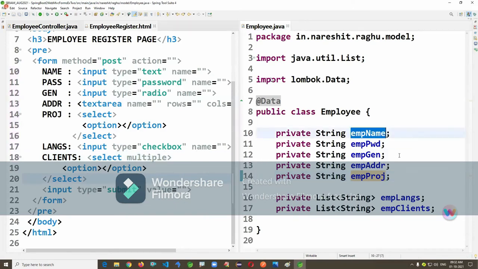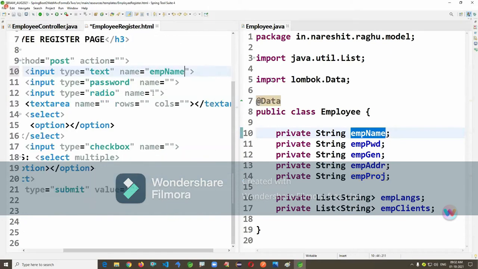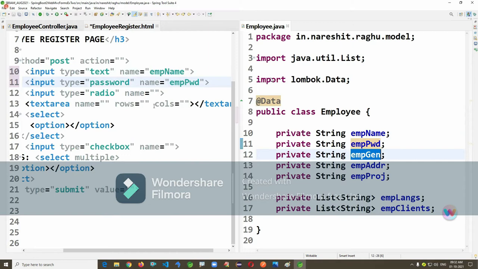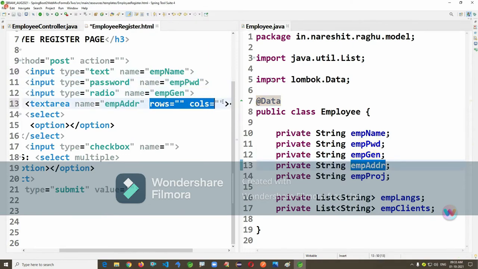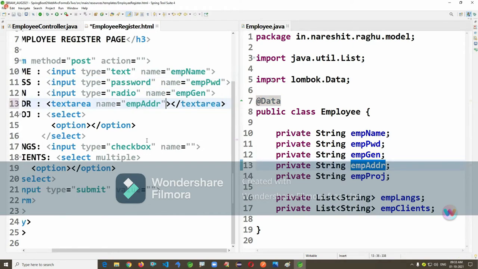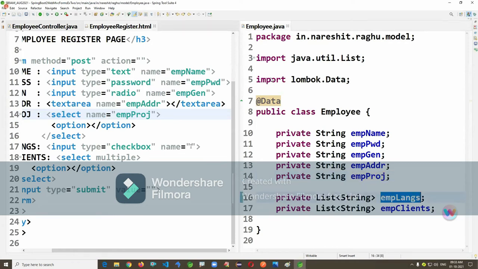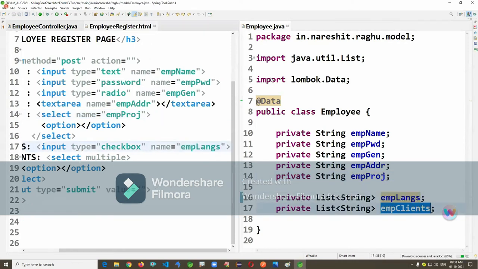Name is equals to empName. Name is equals to empPwd. Name is equals to empGen. Name is equals to addr. Okay, name is equals to empPrj. See, name attribute. Name is equals to empLangs and name is equals to empClients.